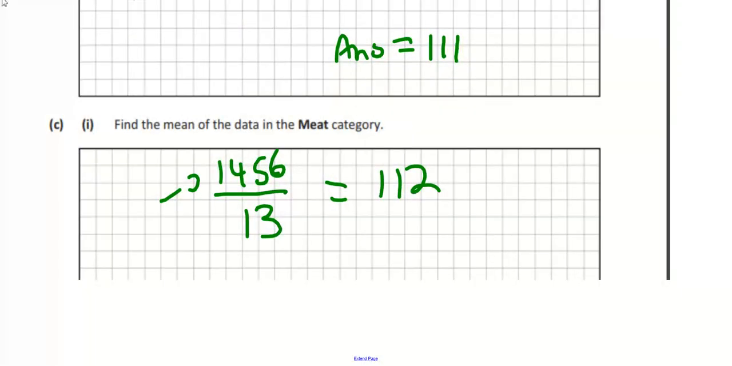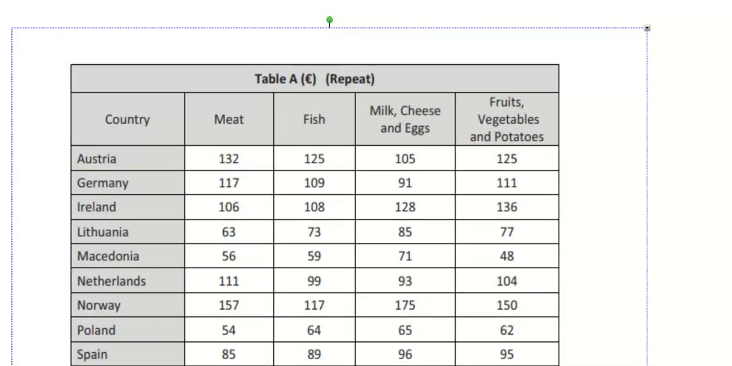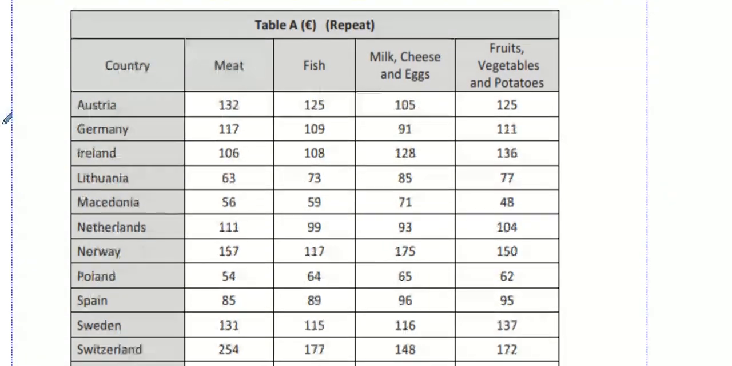Let's move on. This is another category, is it?